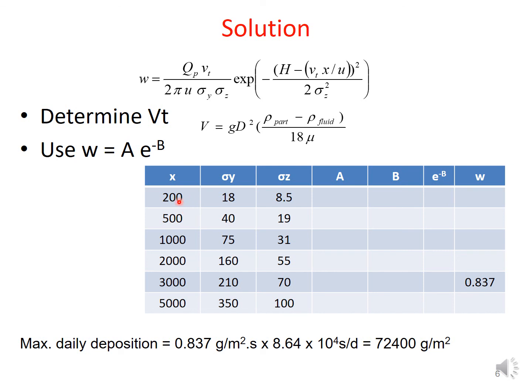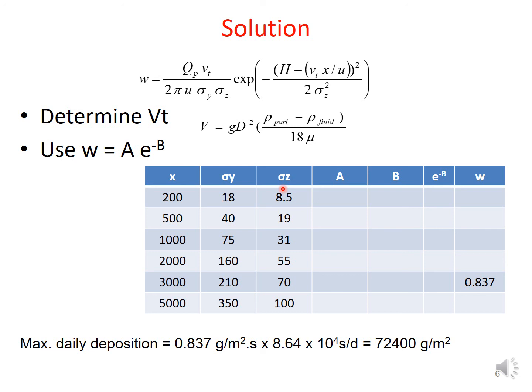In relation with each of these, we can have the dispersion coefficients sigma y, sigma z based on the standard deviation charts as given by Turner, or otherwise we can make use of the various expressions that are given in order to devise those standard deviations, or otherwise even we can make use of various charts given for the determination of sigma y as well as sigma z.